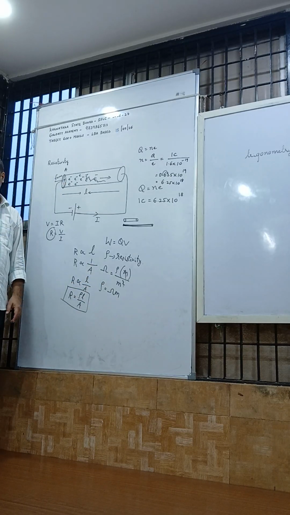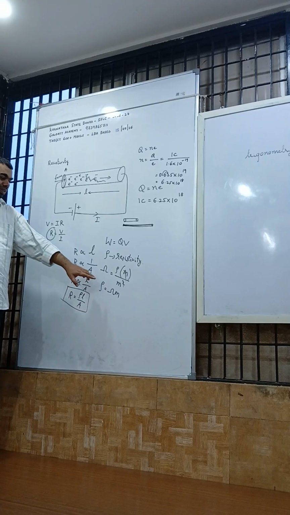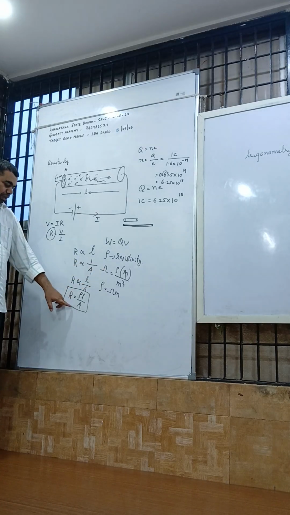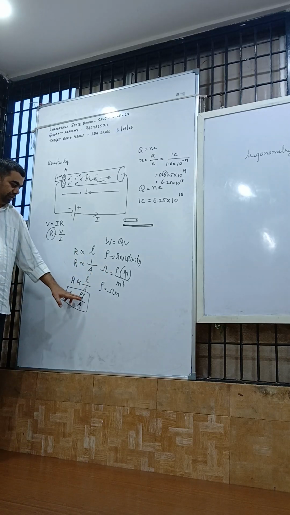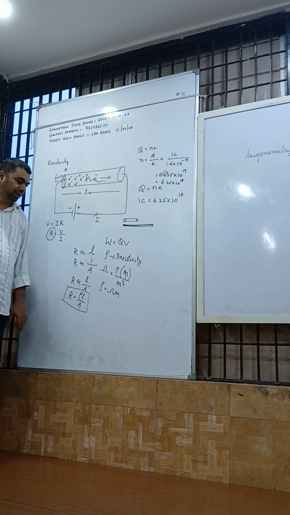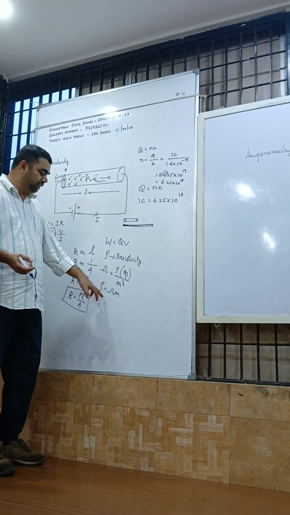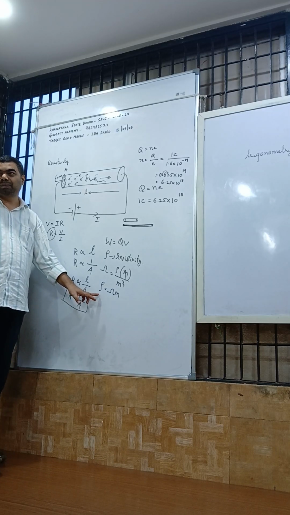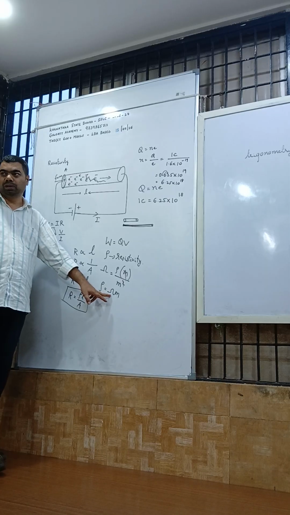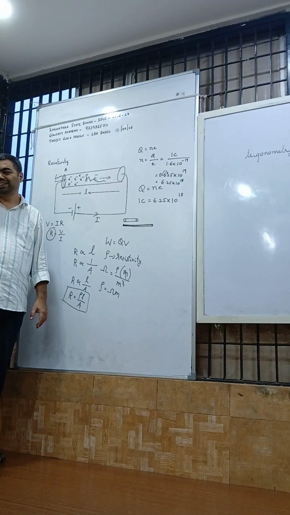What is the unit of resistivity? Ohm meter. I repeat. R is equal to rho L by A. R means ohm, rho means resistivity, L means meter, A means meter square. One meter gets cancelled. Cross multiply, ohm into meter, ohm meter. So basically rho is ohm meter. What is the unit of resistivity? Ohm meter.